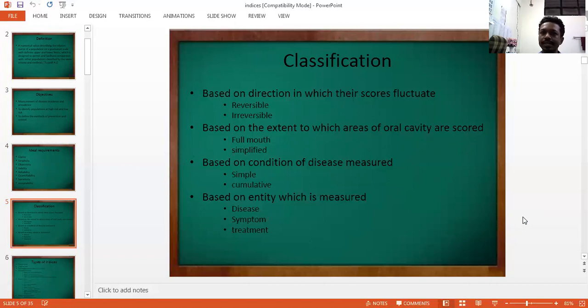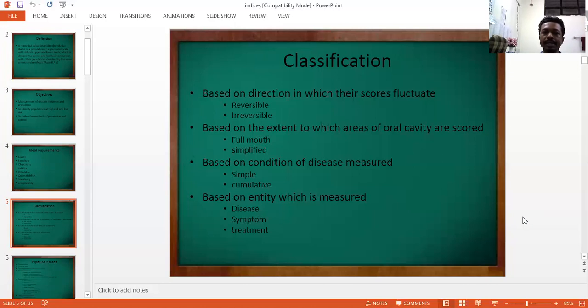Then based on the extent to which the areas of the oral cavity are scored, they are of 2 types: full mouth index and simplified index. A full mouth index is an index in which all the teeth present in the oral cavity are examined, and a simplified one is one in which only selected teeth are examined, and those selected teeth are called index teeth. Based on the condition of the disease measured, there are the simple index and the cumulative index.